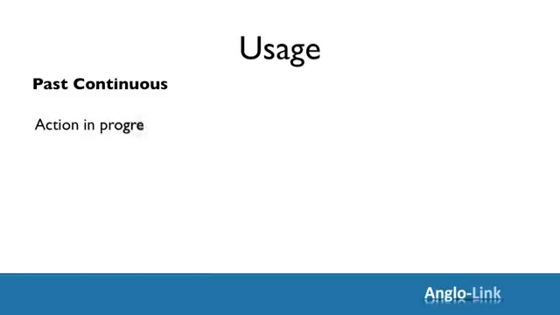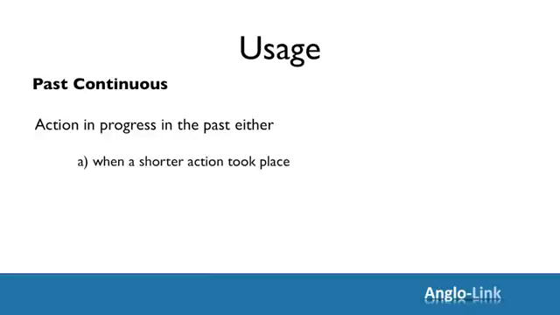Right, let's look at usage now, starting with past continuous. The past continuous tense refers to an action in progress in the past, either when a shorter action took place or at a very precise moment in the past.